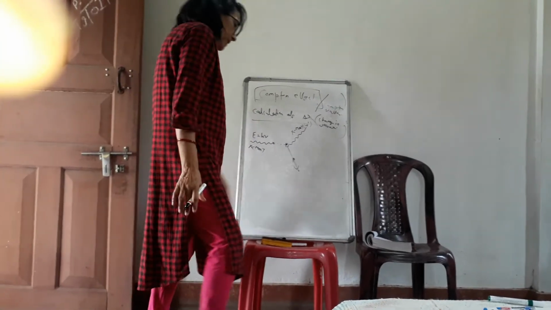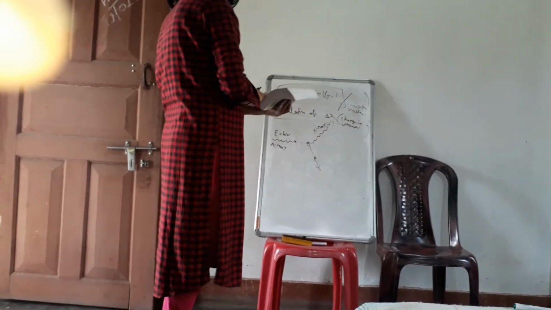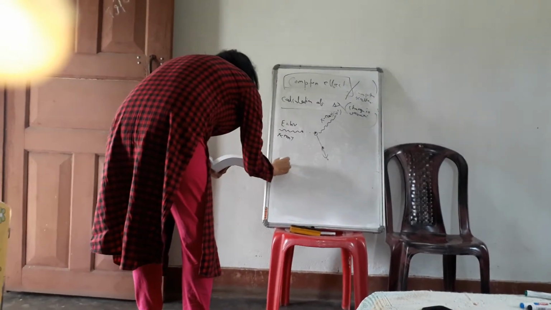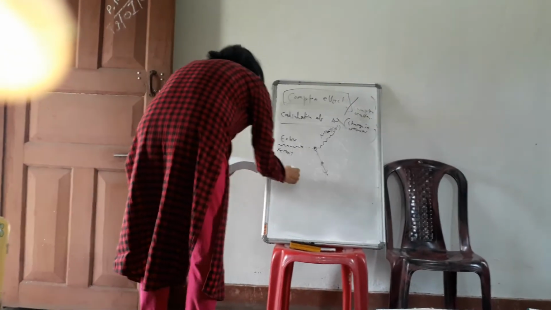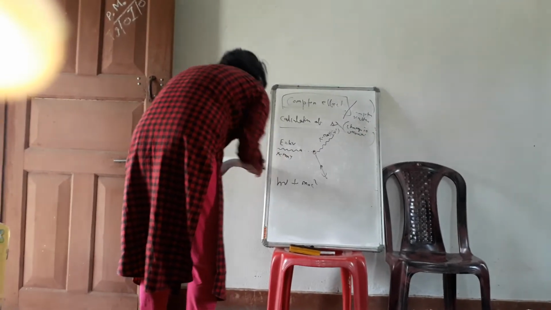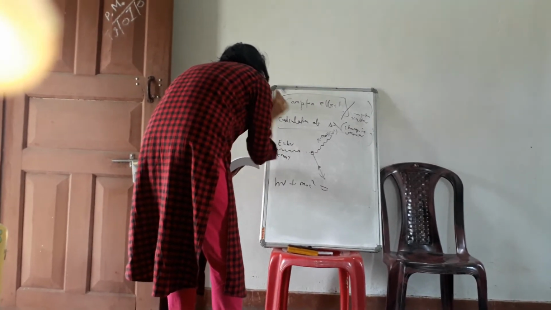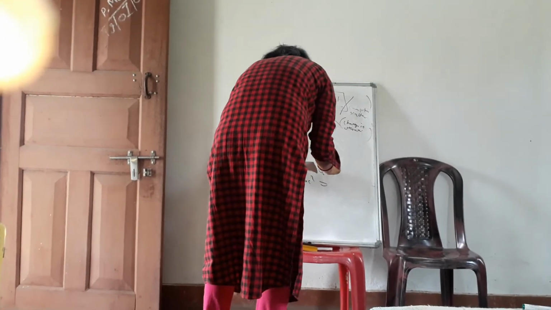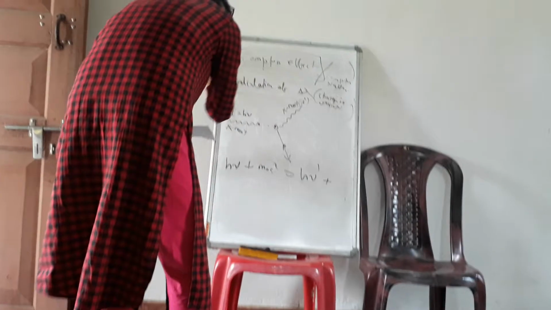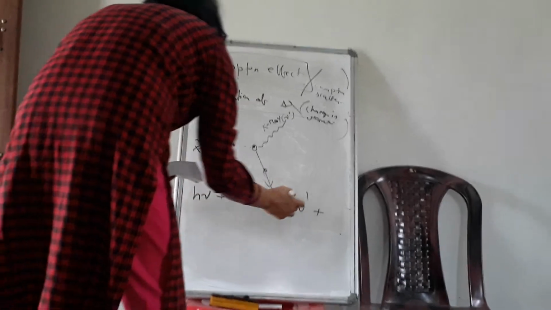So we have to write some equations here. Suppose we write the energy equation. Before collision, the energy of the photon is hν plus the energy of the electron, whose rest mass is m naught, so m naught c squared is the rest mass energy of the electron. This is the energy before collision or scattering. After scattering, the energy of the photon will be hν dash, because the frequency changed. And now the mass of the electron will be different. As per relativity theory, the rest mass is m naught, but when it starts moving, its mass will be the relativistic mass.